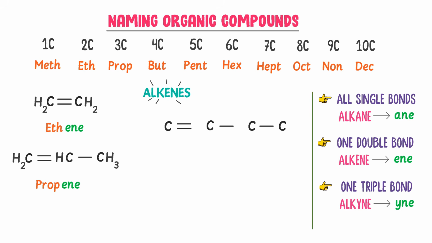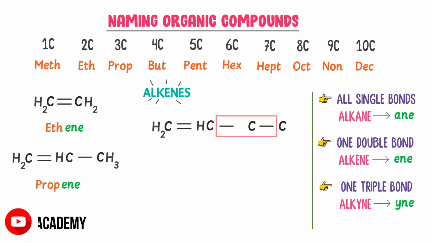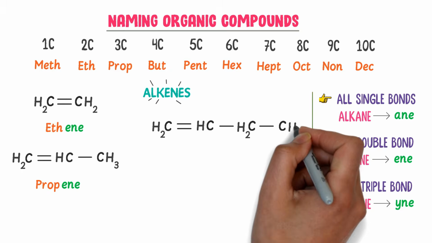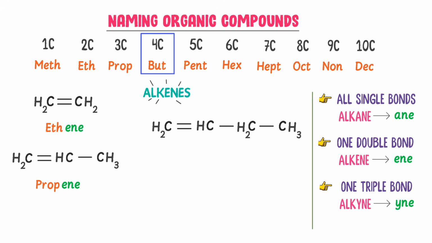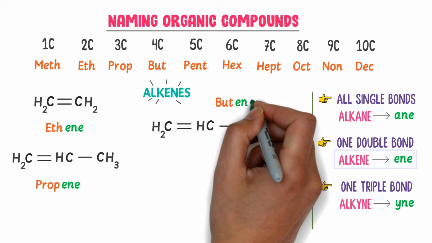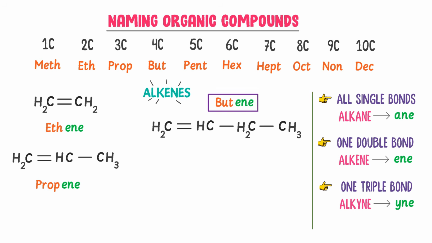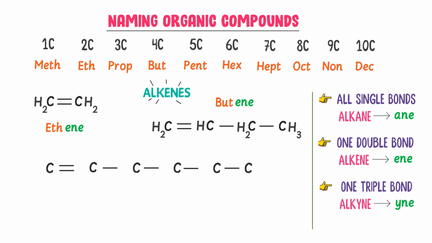Similarly, consider these 4 carbon atoms. Let there be one double bond between two of the carbon atoms. This carbon has formed 2 bonds, write CH2. This carbon has formed 3 bonds, write CH. This carbon has formed 2 bonds, write CH2. This carbon has formed 1 bond, write CH3. There are 4 carbons present in this molecule, I write but. Also there is one double bond, I write ene. So I get butene.